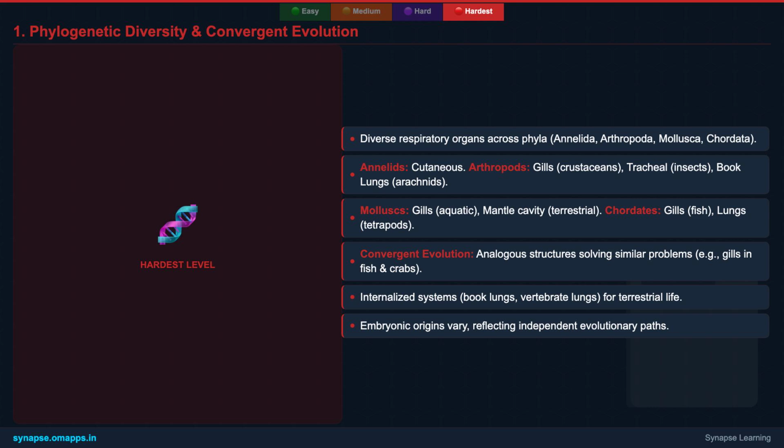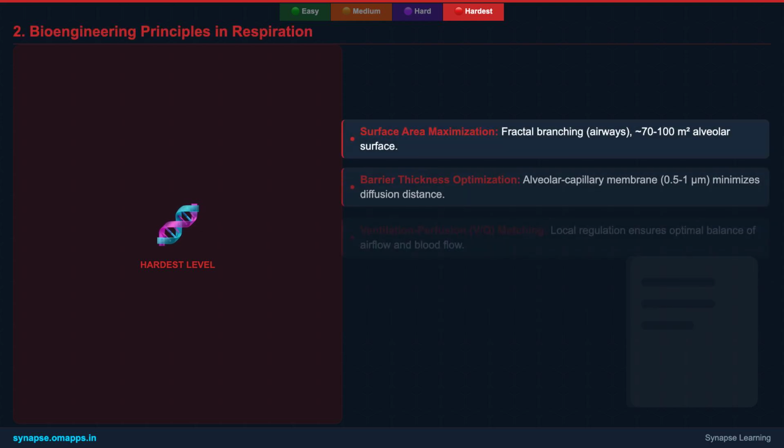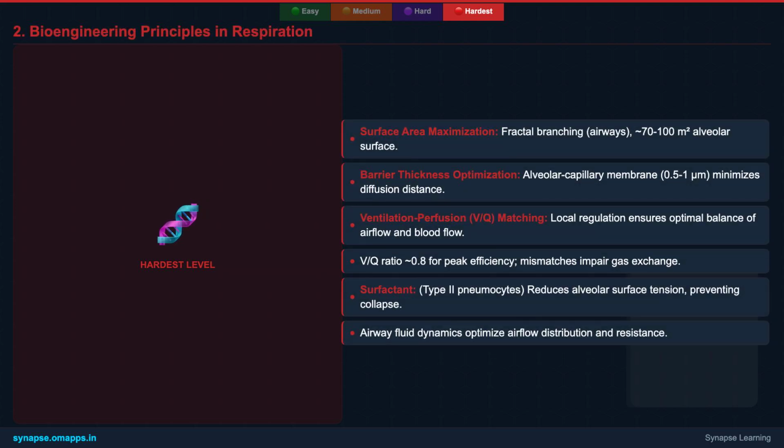Convergent evolution is evident when unrelated species develop analogous structures to solve similar problems, like gills in fish and crabs, or the internalized, air-breathing structures like book lungs in arachnids and lungs in vertebrates. Even the embryonic origins vary, with different germ layers contributing to these structures, highlighting the independent evolutionary paths taken to achieve functional respiration. From a bioengineering perspective, respiratory systems are masterpieces of optimization.